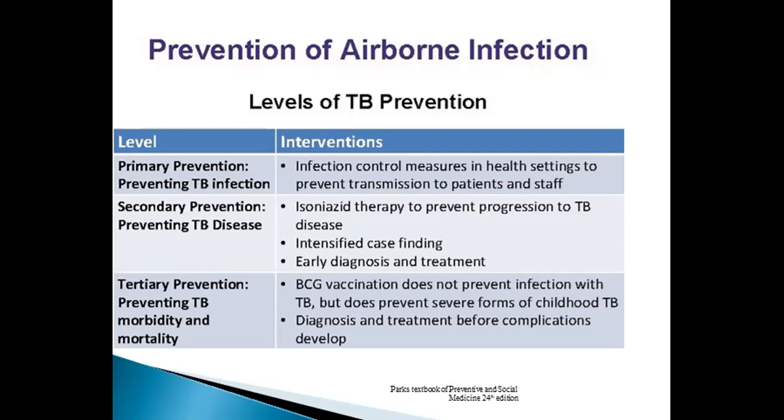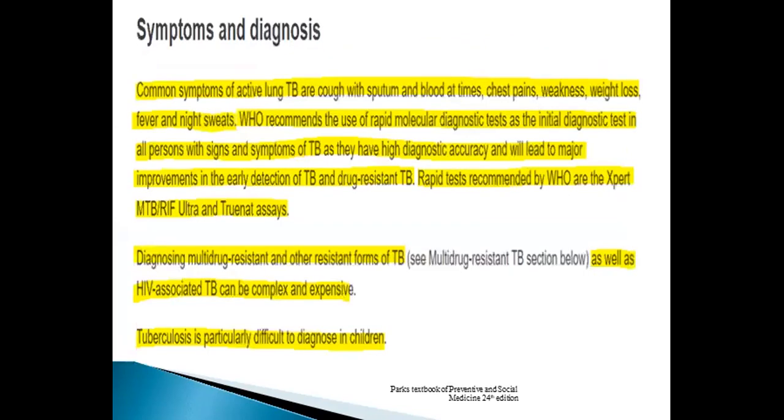Tertiary prevention includes preventing TB morbidity and mortality, which includes BCG vaccination. It does not prevent TB infection, but does prevent severe forms of childhood TB. Diagnosis and treatment before complications develop.